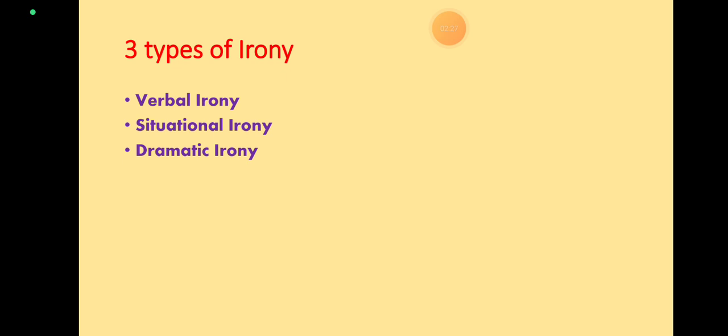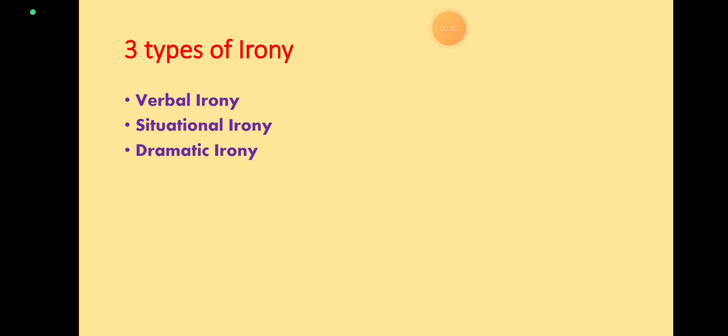For example, when it is a dark, gloomy, rainy day and someone says, "Wow, what a gorgeous day." Or after your major operation, if someone asks you, "Was it painful?" and you answer, "No, it's not painful," then you are speaking in a tone of verbal irony.